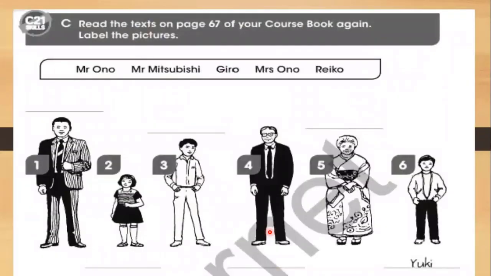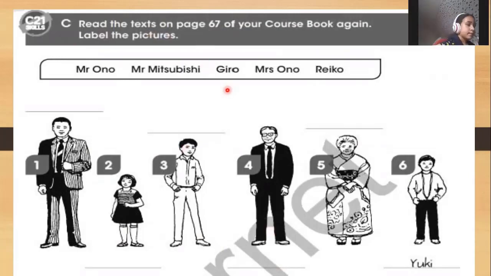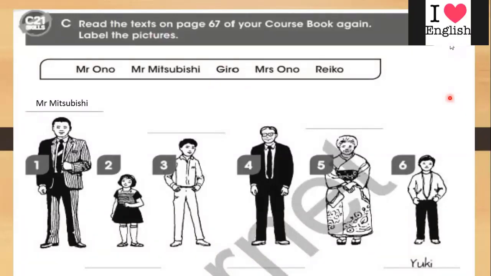Now we will move to section C. So here we have Mr. Ono, Mr. Mitsubishi, Jiro, Mrs. Ono, and Riko. Yes, who can tell us the names of these people here? So what about number 1? Number 1 is Mr. Mitsubishi. Yes, very good. So what about the second one?